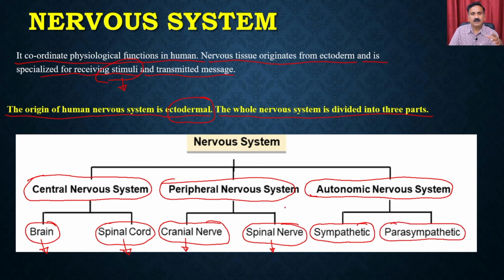We are going to discuss in more detail all these three components of the nervous system. In the central nervous system, you have two organs, the brain and the spinal cord. In the peripheral nervous system, you have different types of nerves. And in the autonomic nervous system, we have the sympathetic and the parasympathetic nervous systems. We'll start with the central nervous system, and first we'll discuss the organs: the brain and the spinal cord.